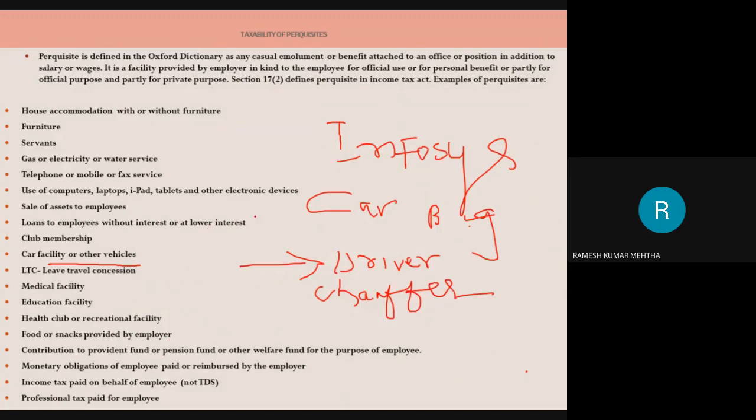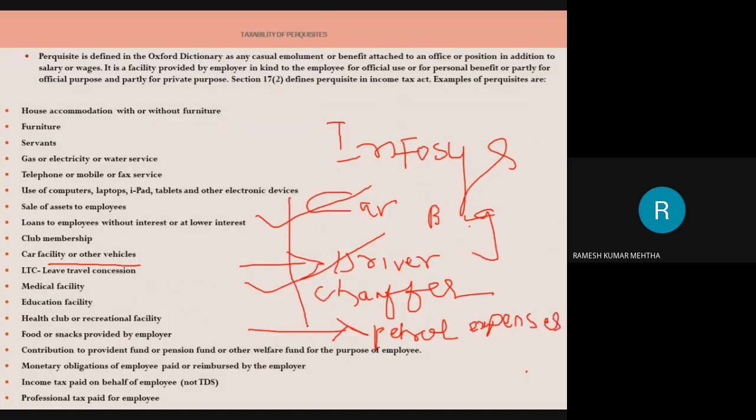So they are providing me with a big car and a driver, and they are even paying the petrol expenses, oil, lubricants, and other maintenance expenses. They are taking care of it.